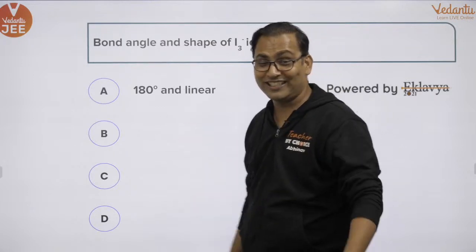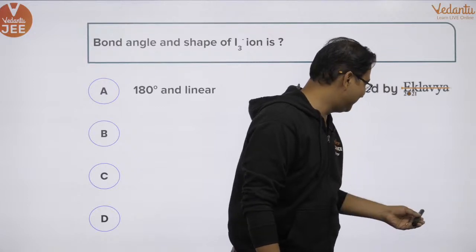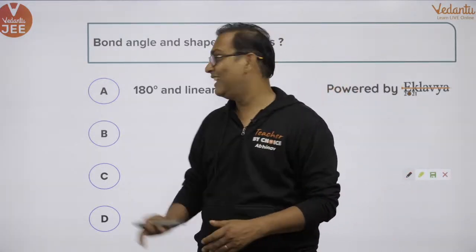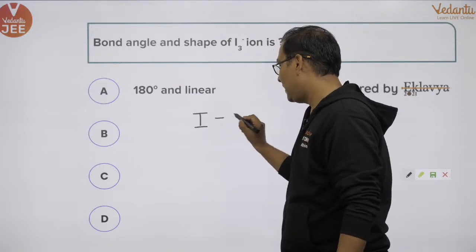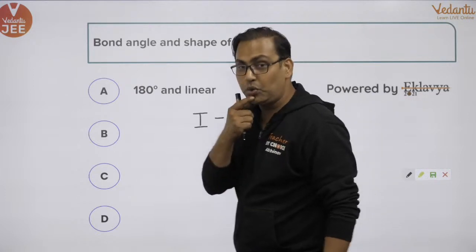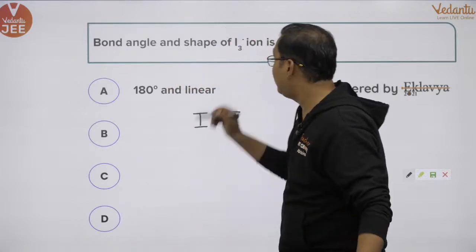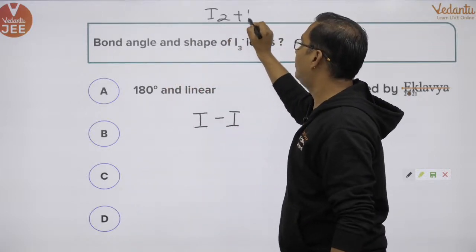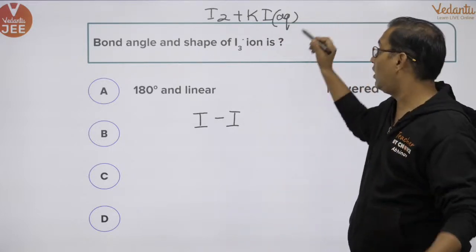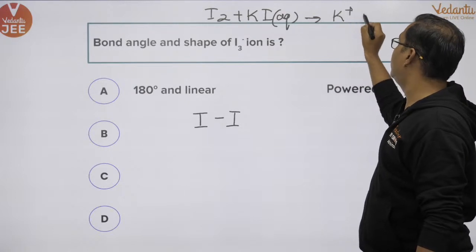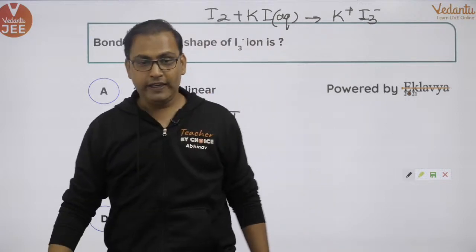So yes, A option is correct. You guys are awesome. The correct option is 180 degree and linear. For I3 negative, first we have to look into how I3 negative is formed. I3 negative is formed by combination of an iodine molecule with KI aqueous solution. If we mix these two things, what we get is K positive and I3 negative.